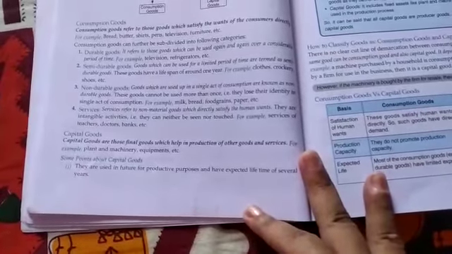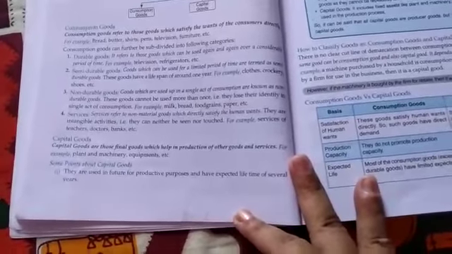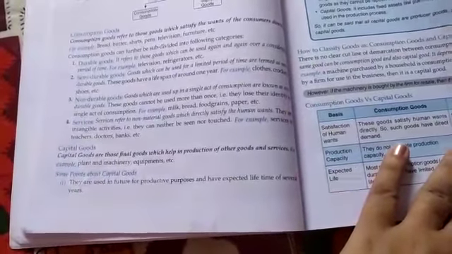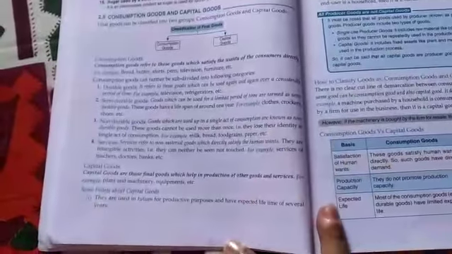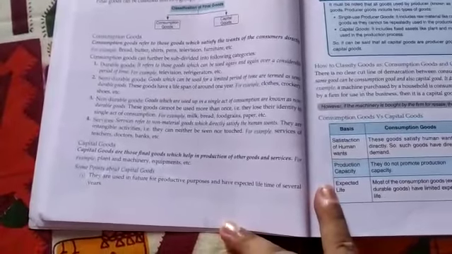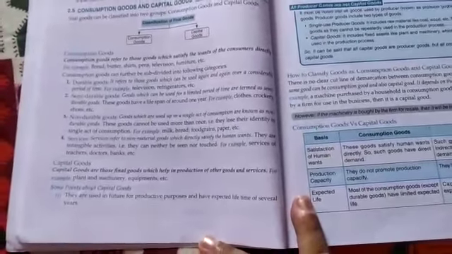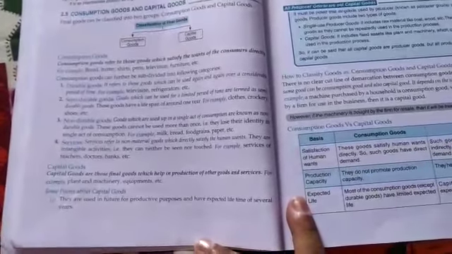Next is capital goods. Capital goods are those final goods which help in the production of other goods and services, like machines and equipments. If I ask the characteristics of capital goods: they are used in the future for production purposes and have an expected lifetime of several years. Unlike consumption goods, capital goods do not have a limited span of life. Capital goods can be used for many years.